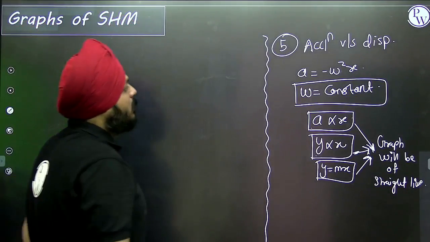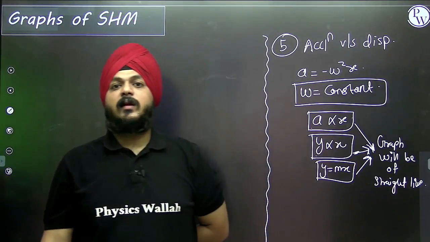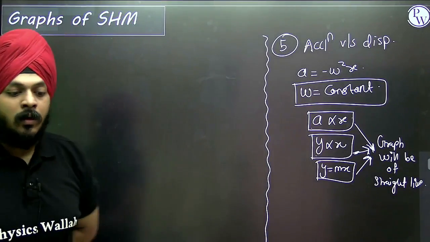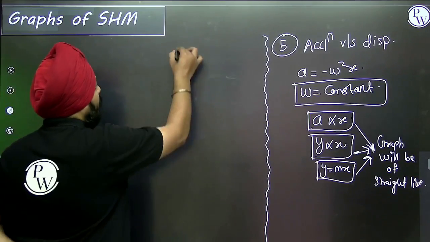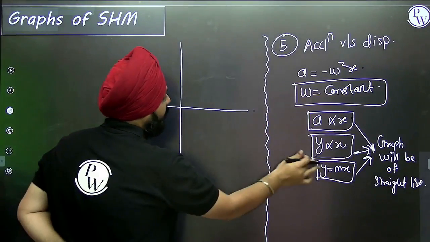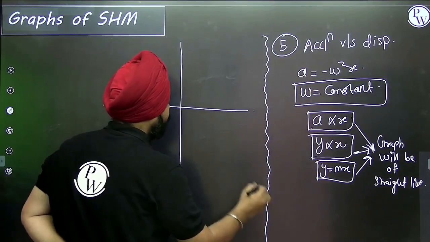Acceleration versus displacement graph will be like this, but here the slope is negative.